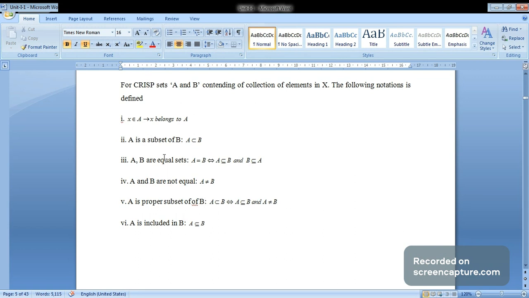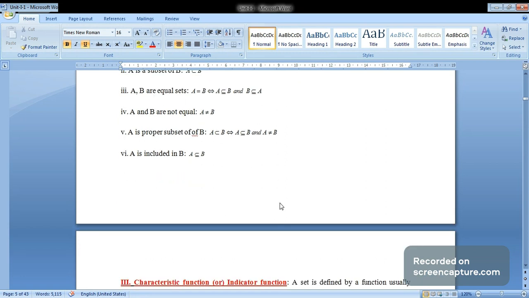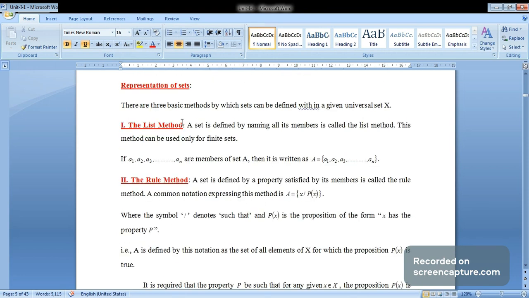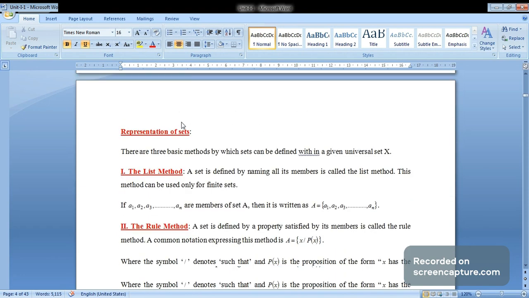First one is x belongs to A. Second one, A is a subset of B. Third one, A equals B if and only if A is a subset of or equal to B and B is a subset of or equal to A. Next, A and B are not equal, that is A not equal to B. A is a proper subset of B if and only if A is a subset of or equal to B and A not equal to B. A is included in B means A is a subset of or equal to B. These are the definitions of crisp sets and basic notations.